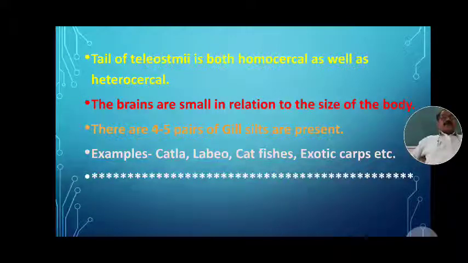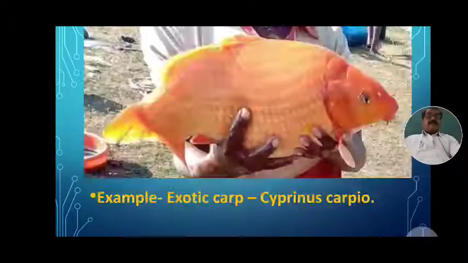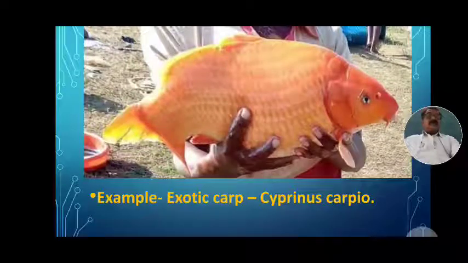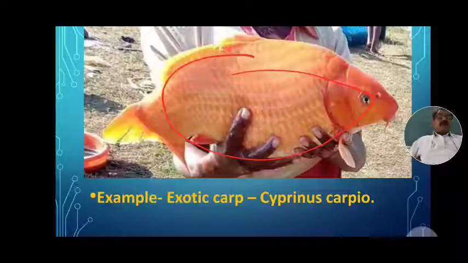There are 4 to 5 pairs of gill slits, and they open by a single common opening, called the operculum, branchial chamber or gill cover. Examples of teleostomy are Catla, Labeo, catfishes and exotic carp. This is the Labeo major carp. Then this is another fish, the exotic carp. See this fish, which is captured and cultured in our Marathwada area, golden in color. It is called Cyprinus carpio, the exotic carp.